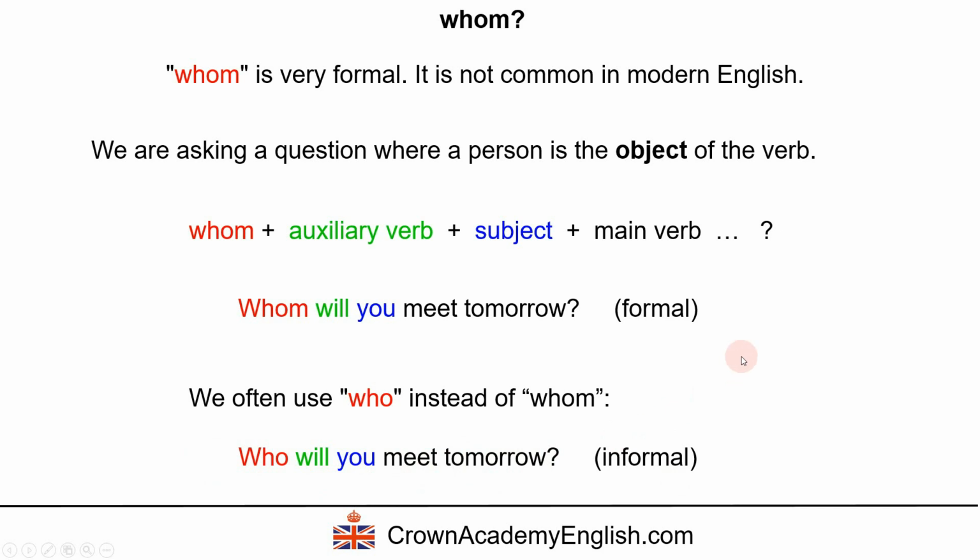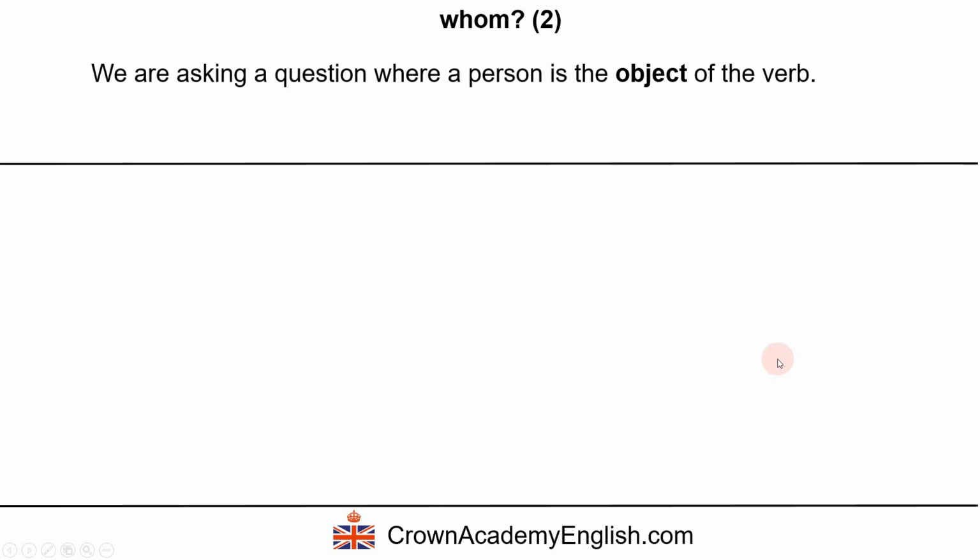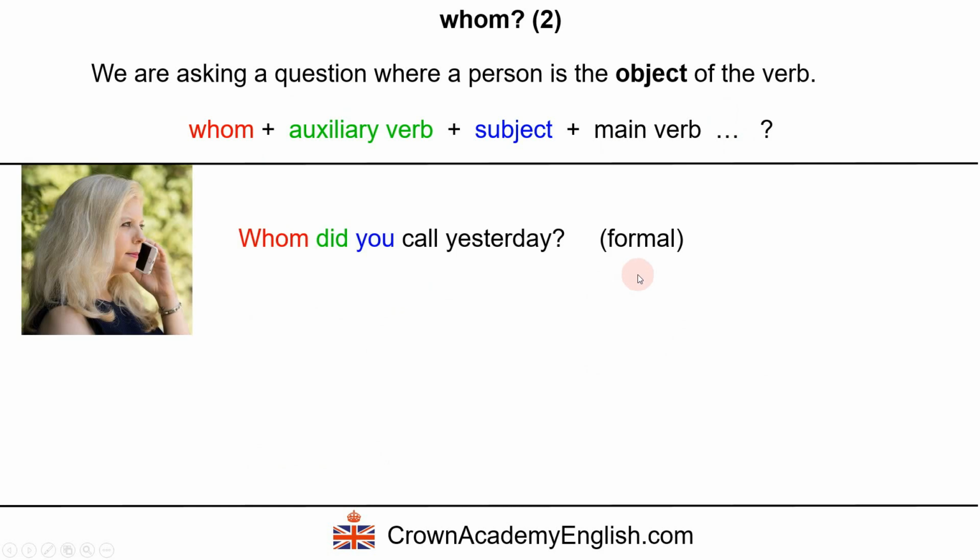What else can we say about this? Yes, let's look at some more examples. So just a repeat of the meaning and the form. So let's look at two more examples. Whom did you call yesterday? That's formal, using whom, and we can say the same question with who.